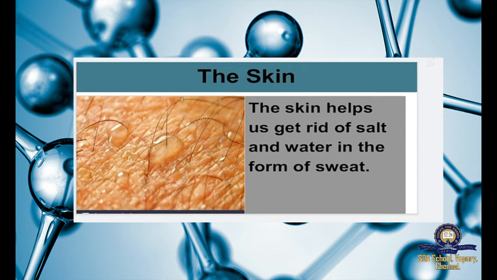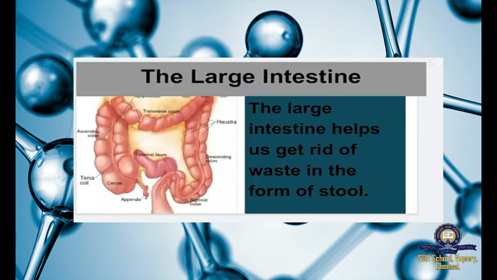Now the third one is the large intestine. This is a picture of the large intestine. The large intestine helps us get rid of waste in the form of stool. Another name for stool is feces. Stool is made of what is left after your digestive system absorbs nutrients and fluids from what you eat and drink. Sometimes a bowel movement isn't normal, and you'll get diarrhea. So in the morning we used to go to the toilet, right?